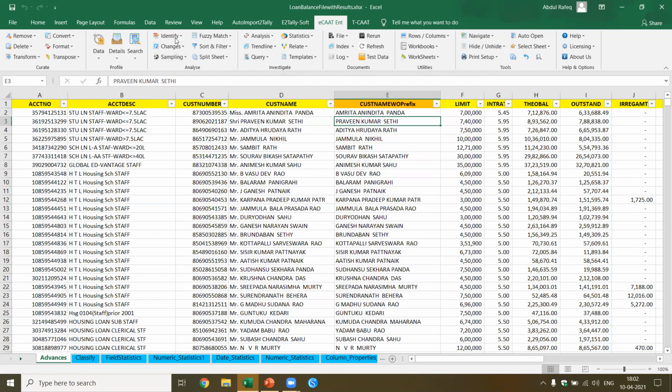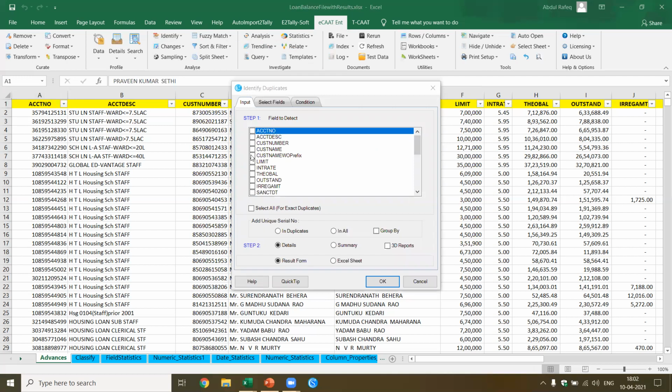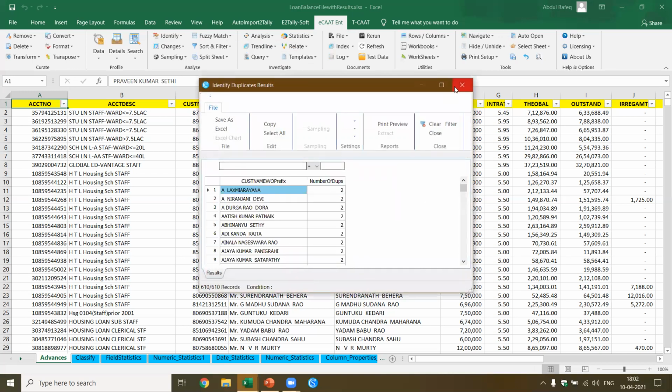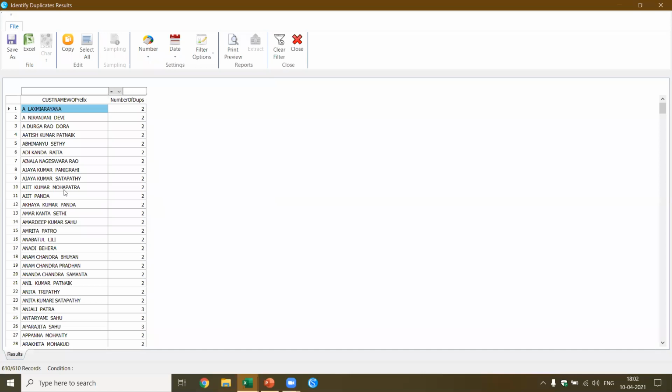Let's see if I got duplicate customers. Identify duplicates based on the, I'm going to pick up the customer name without prefix. Okay, I want summary. Now for each of the customers, I'll be able to get the number of loans I have. See, totally 610 names of customers are there.